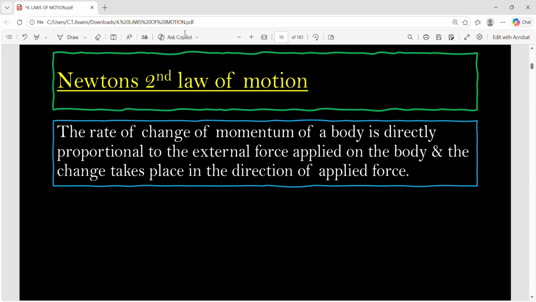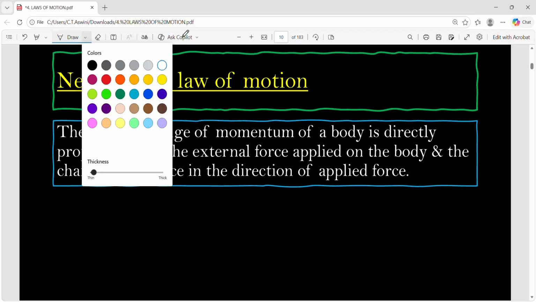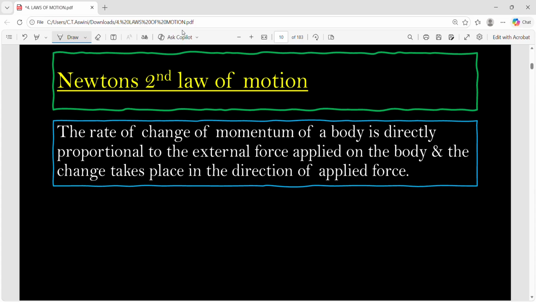Now we will see Newton's second law of motion. What was first law? It was very simple. If you apply force, then there will be a change in state of the body. Whereas in Newton's second law, we will see how much is that force. It talks about how much is the force, whether it is 10 newtons or 100 newtons, how much is that? That we will discuss in Newton's second law.